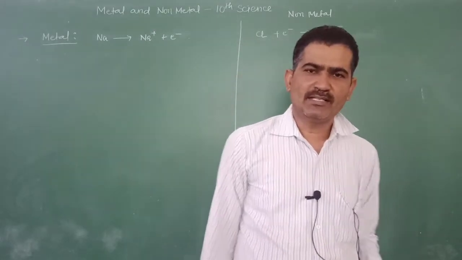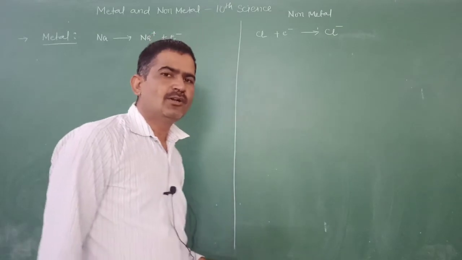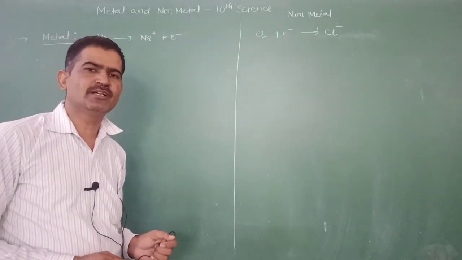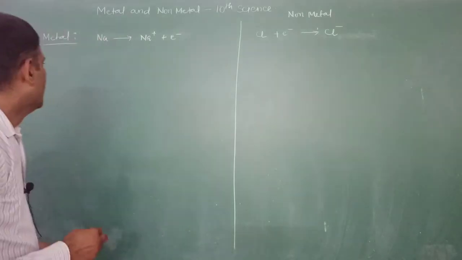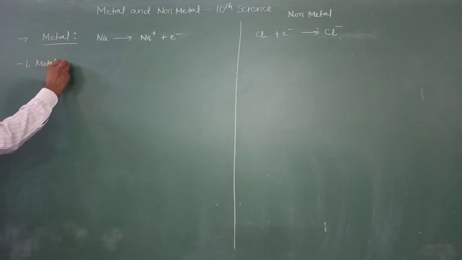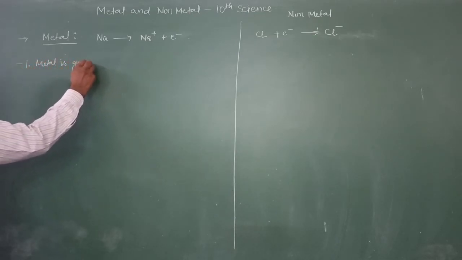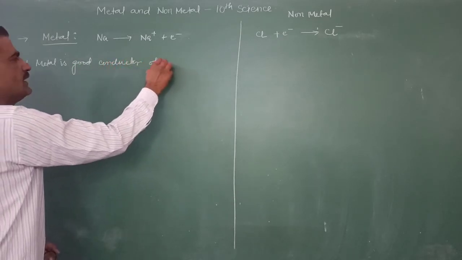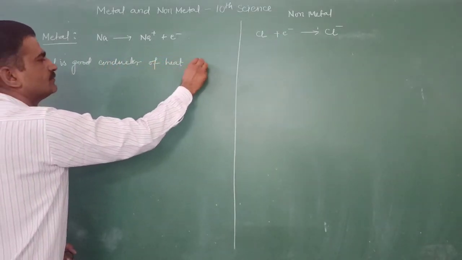Now, what are the properties of metals and non-metals? We will study on the basis of a table of differences between metal and non-metal. The first property: metal is a good conductor of heat and electricity.